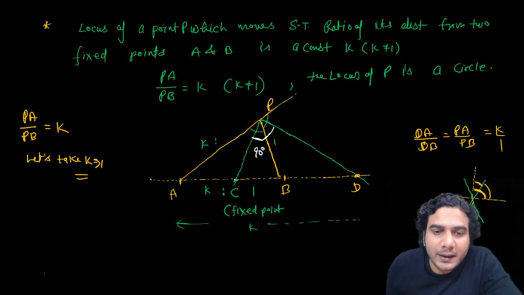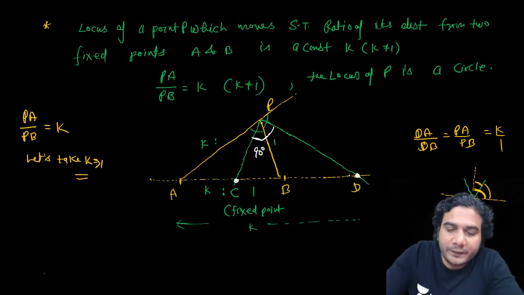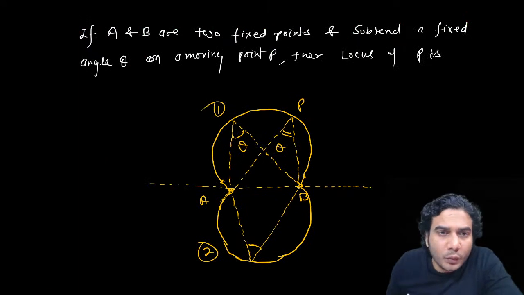So now you can see that C and D subtend a right angle at point P. I've told you that if two fixed points A and B subtend a fixed angle theta at a moving point P, then the locus of P is an arc.